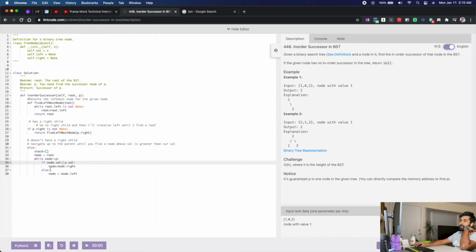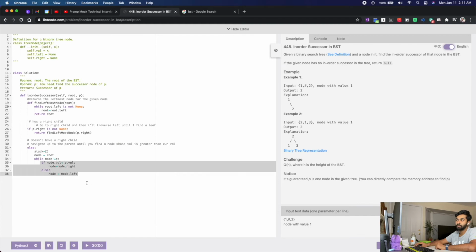I'll probably put a condition here saying if node.val equals p.val, because that is something that is eventually going to happen when I find that node. So what do I do then? Will this condition ever be true? No. I'm again overthinking.